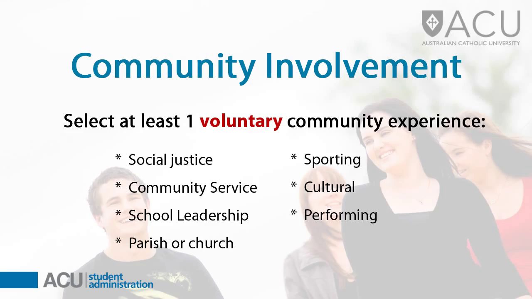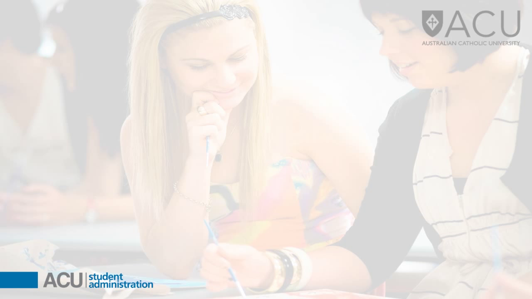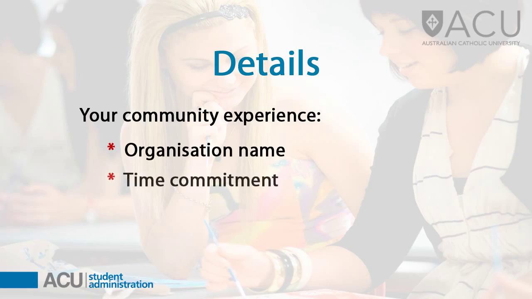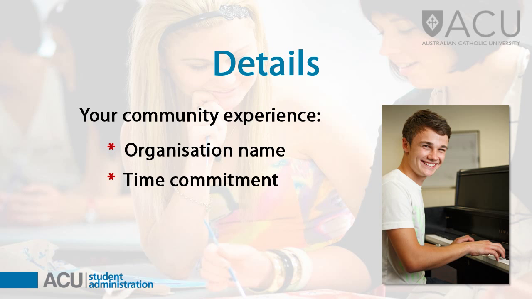If you have been involved in several volunteer activities, you will have the option to also provide details of a second activity. You will need specific information about your experience with each organisation. You will need to provide the name of the organisation, when your involvement began and ended, and how often you participated. For example, you may have been involved for 2 hours each week from March to December 2012.